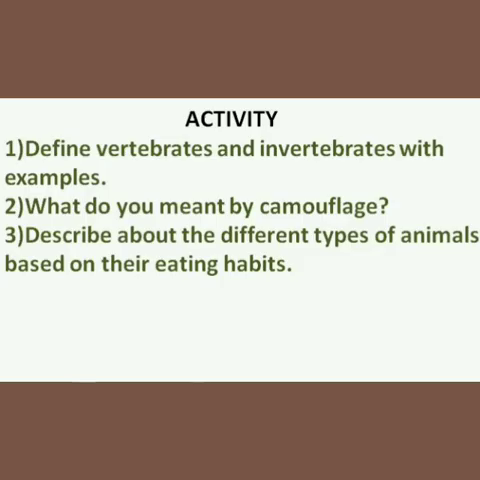Coming to the activity part, define vertebrates and invertebrates with examples. Next, what do you mean by camouflage? And write the examples. Next, describe the different types of animals based on their eating habits. What are the animals classified under their eating habits? Carnivores, herbivores, omnivores, and parasites. Explain each one of them in detail.